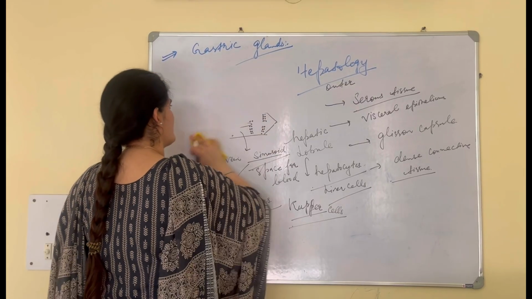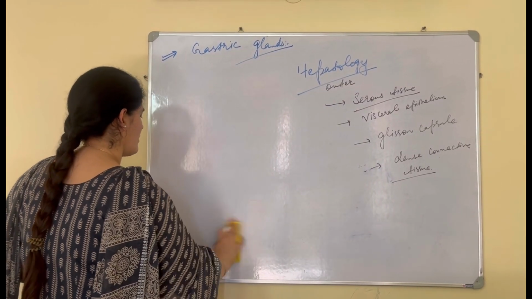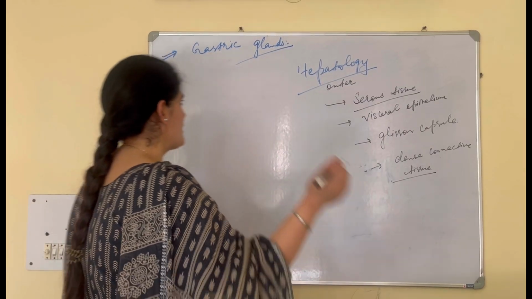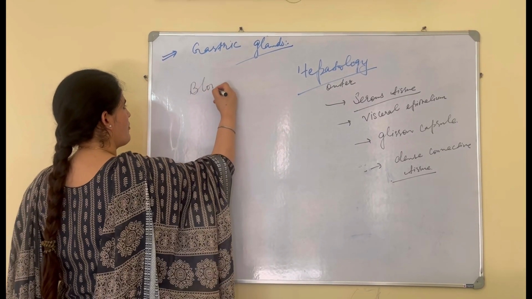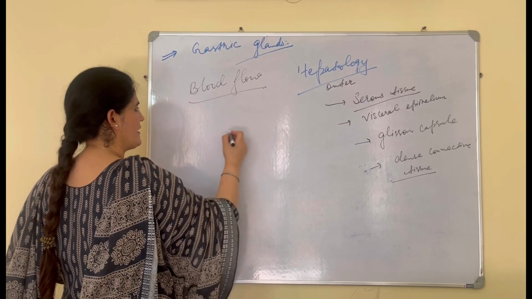Now the next thing. Here I will tell you a simple thing about the liver, how blood flow takes place in the liver.